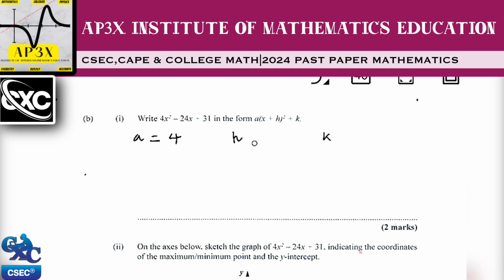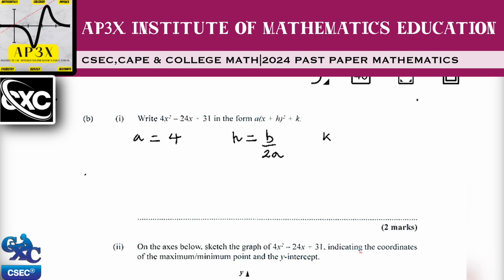Now, there is a formula that was derived by completing the square for the quadratic format. By completing the square, we will see that the value of h is in fact b divided by 2a. I do not have a tutorial on how to derive these formulas, because that is more for advanced students. For CSEC, I've not yet seen the derivation of the formula as a question on the exam paper.